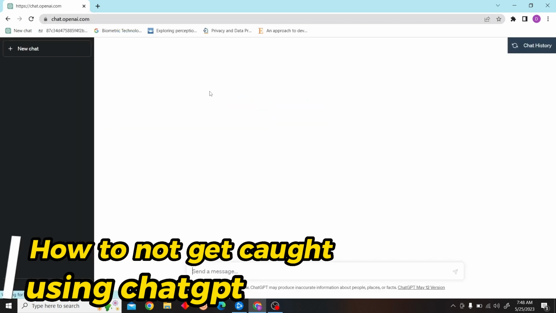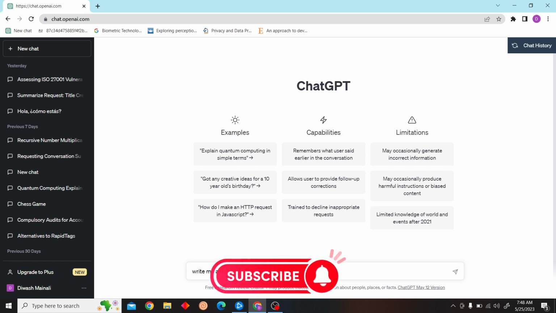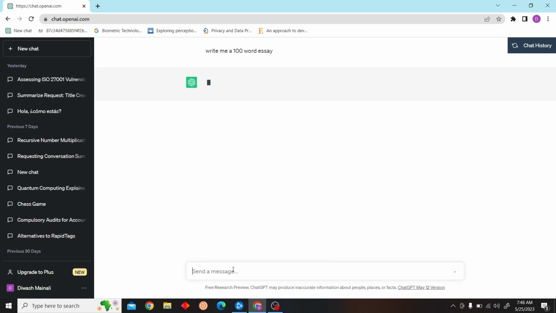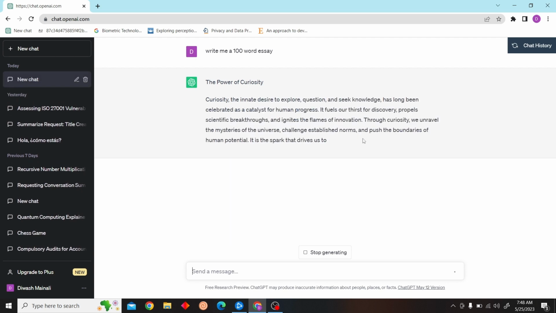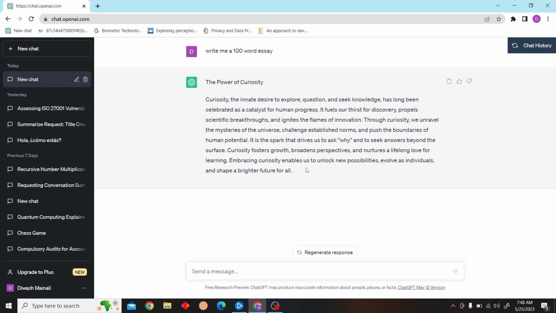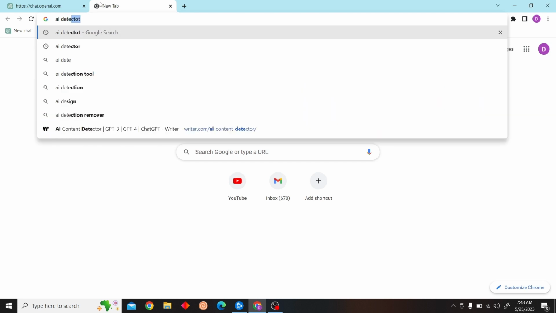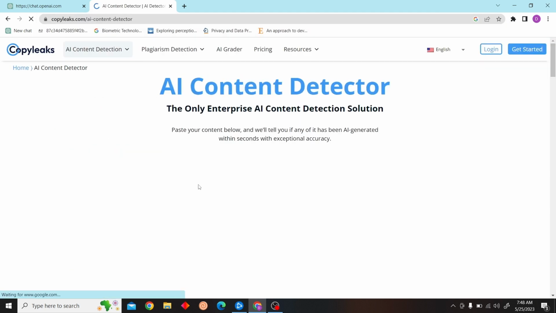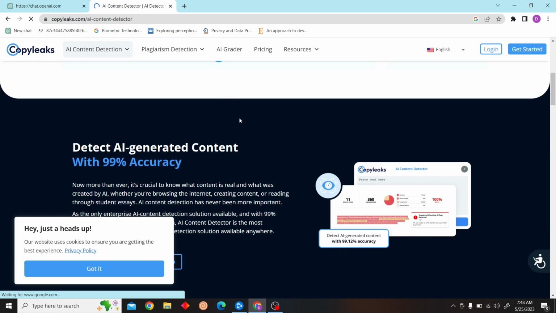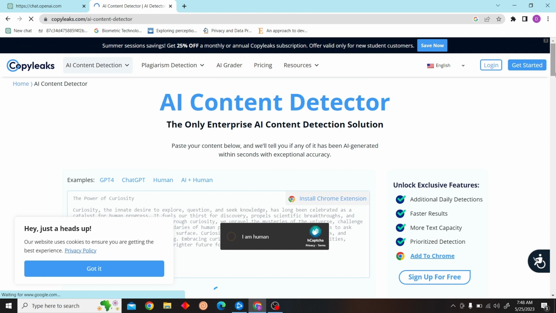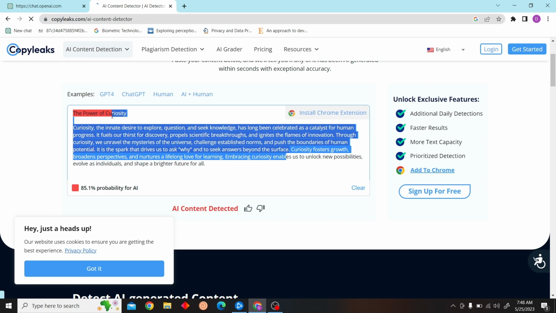using ChatGPT. So to do that, first let's go to the ChatGPT website, and I'm going to ask it to write me a 100-word essay for the demonstration. Alright, so we have this text. Now let's see if it detects the AI first. Alright, so let's paste it and check. Yeah, alright, so it has detected AI content.